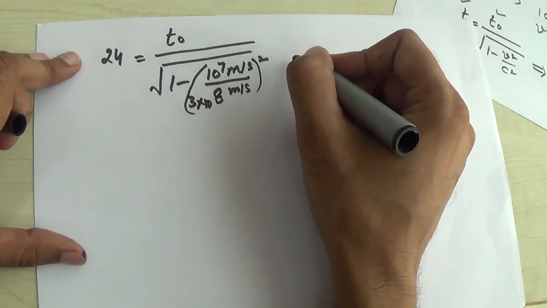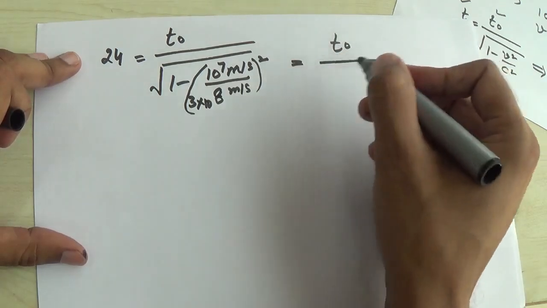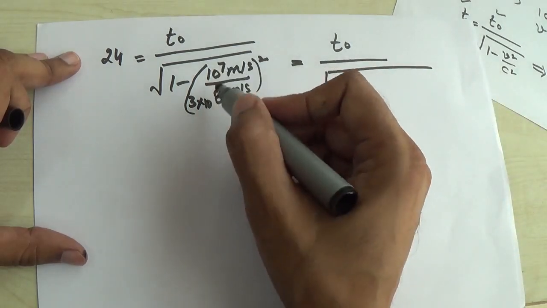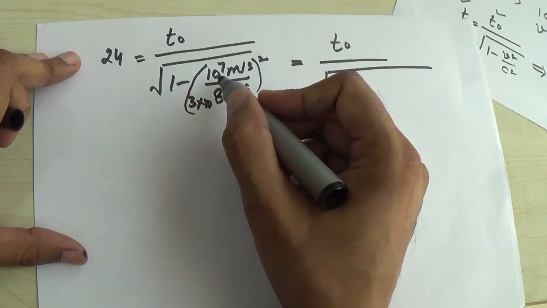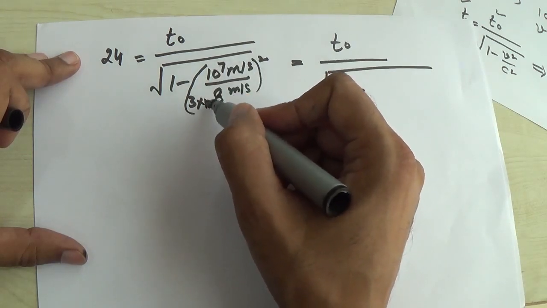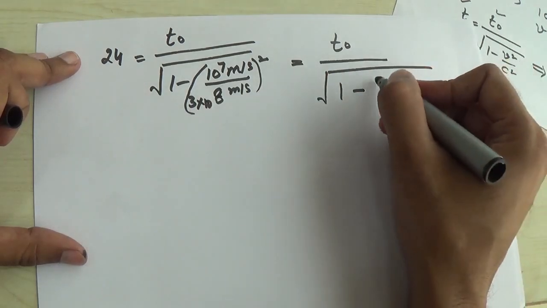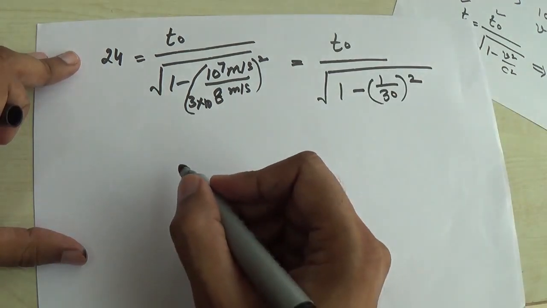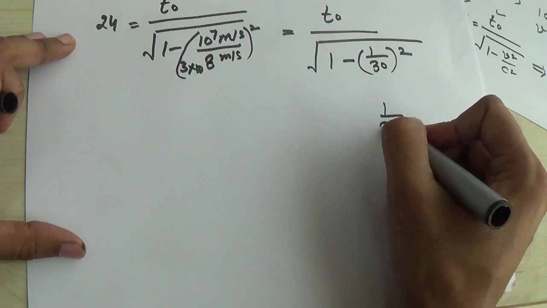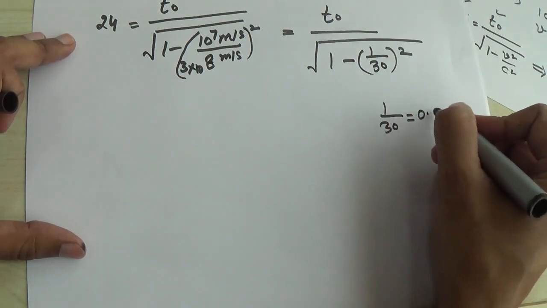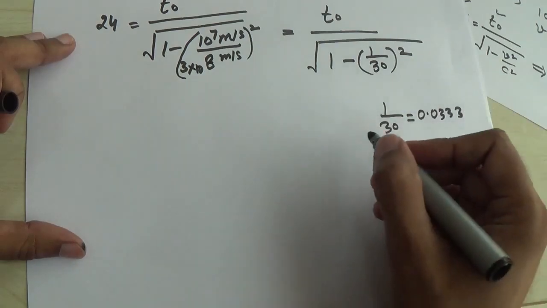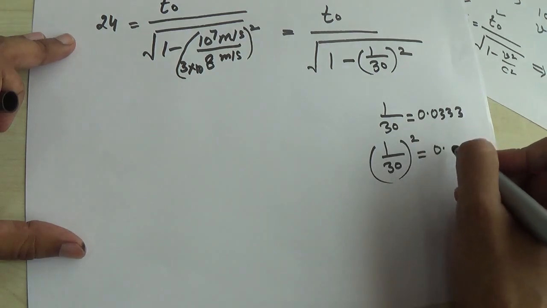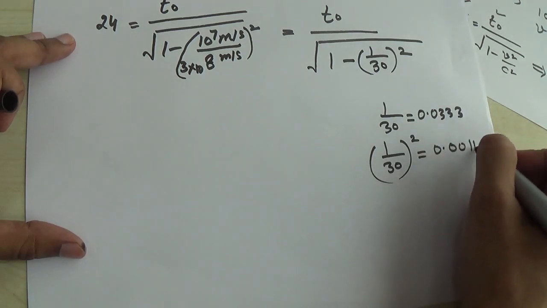So you can find out this is T naught square root 1 minus, this is 10 raised power 7 and this is 10 raised power 8. So 10 power 7 cancels out, and here is only 10 into 3, that is 30. So 1 upon 30 whole square. I am simplifying it: 1 upon 30 is equal to 0.033, and then square of it, 1 upon 30 square, is 0.00111.